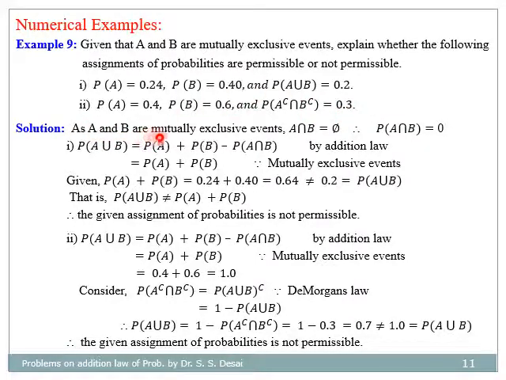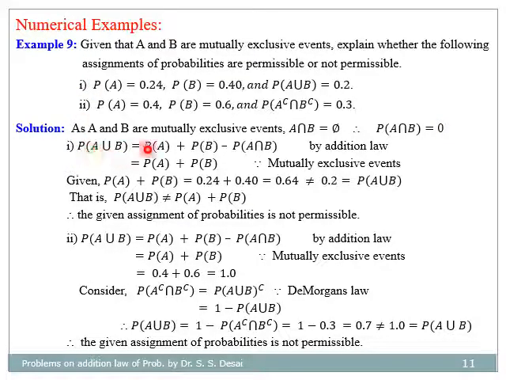Now, as A and B are mutually exclusive events, A intersection B is equal to the empty set phi. Therefore, probability of A intersection B is equal to probability of phi equal to 0. So let us consider the first assignment.